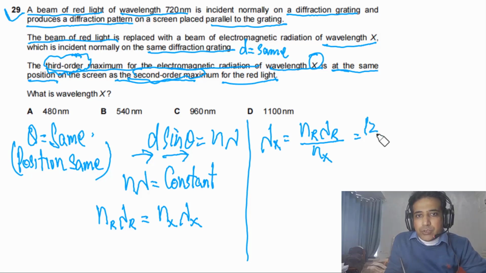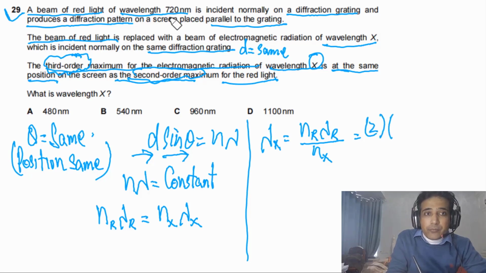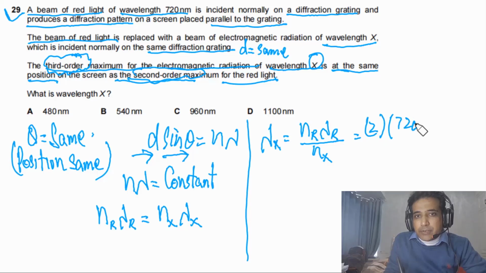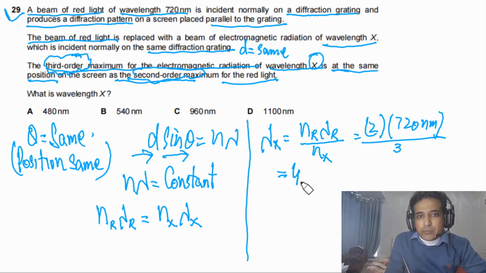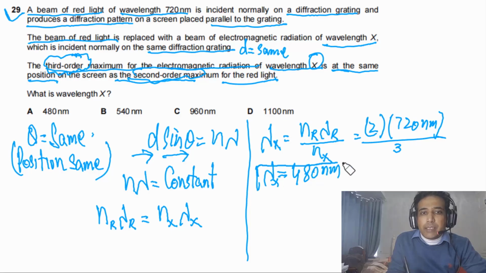So we have 2 here, and the wavelength of red light is given, that is 720 nanometers. We do not need to change units. If we simplify this, we get our final answer, which is 480 nanometers.